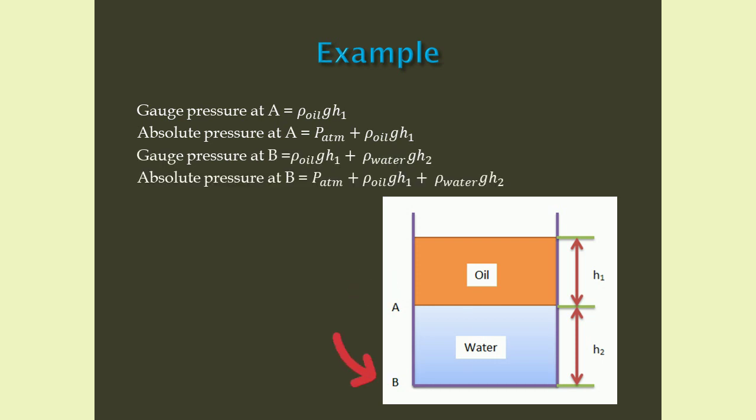Similarly, gauge pressure at B is given by rho oil into g into h1 plus rho water into g into h2. And absolute pressure at B is given by atmospheric pressure plus gauge pressure, that is atmospheric pressure plus rho oil into g into h1 plus rho water into g into h2.